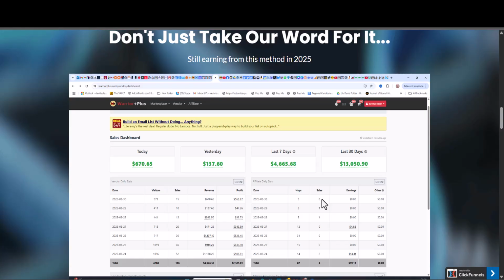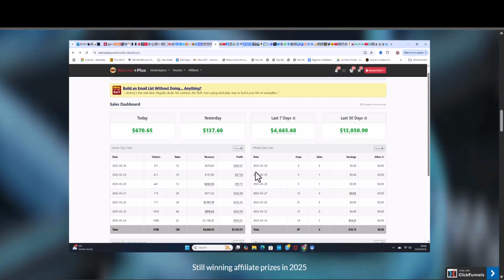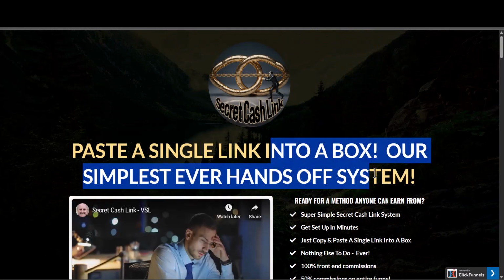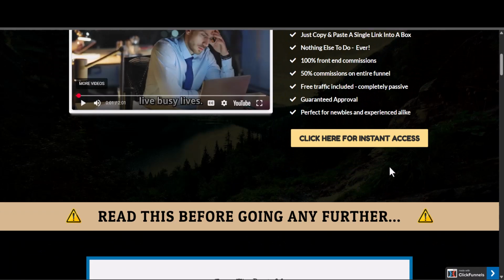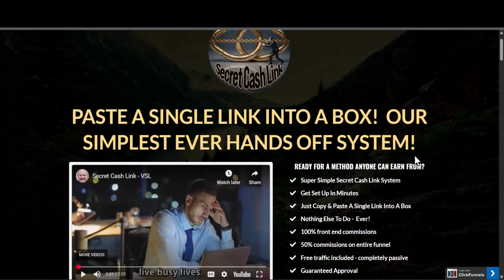Let's just take a look at the screenshot of Dawood Islam here, right? This is the vendor, as you can see, and he shows you the screenshot of today, yesterday, the major numbers. But if you notice something, his affiliate stats is 0, like barely anything, right? He is a vendor. He makes his money creating his offers and selling that using WarriorPlus. And people like you and me just fall for this secret link system, the box system, and we just spend that $19, $17, $7, whatever, right? Okay, anyway, right off the bat, I will not promote this product, right?